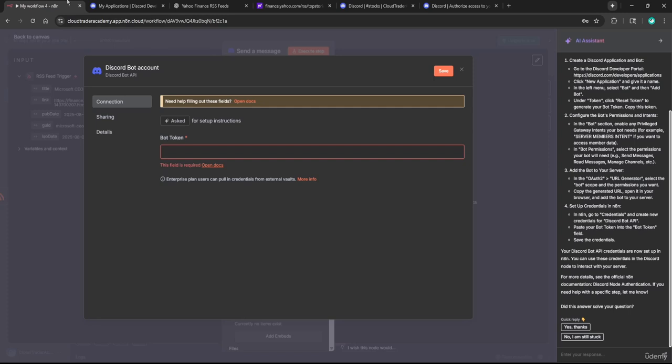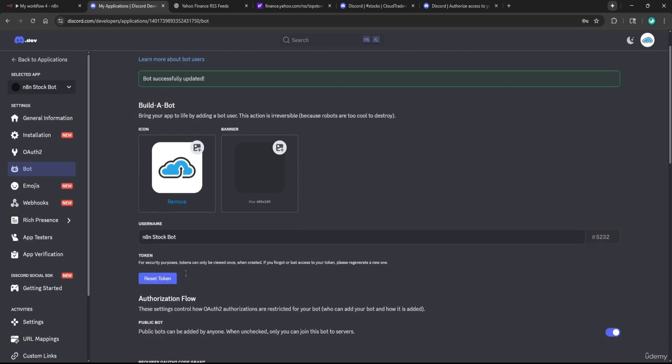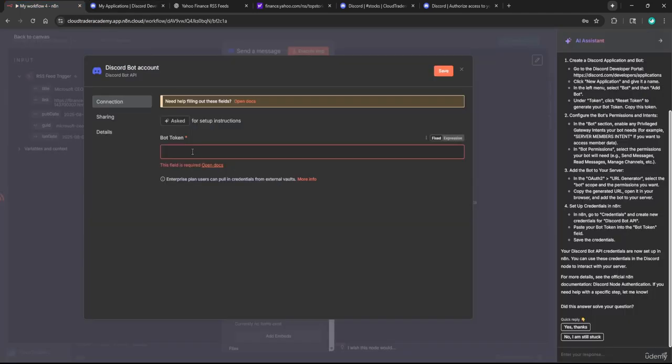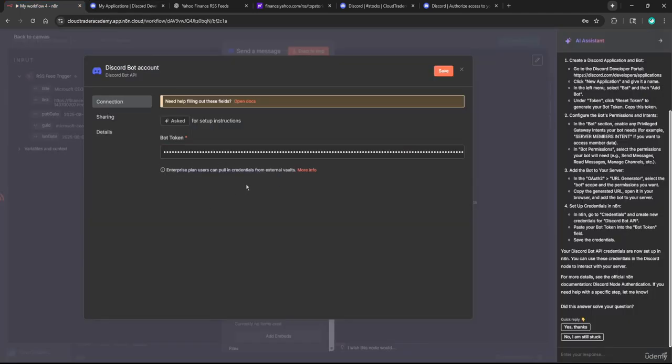Okay, cool. So let's head back to n8n, and now we're going to click in bot token and paste in our token that we got from this screen right here. So if you have to reset it again to copy it, if you need to recopy that. Otherwise, head back to n8n and paste that token in. All right, perfect. So I believe we're all set now. Let's verify. It says in n8n, go to credentials and create a new credentials for Discord bot API. Paste your token into bot token field. Save the credentials.